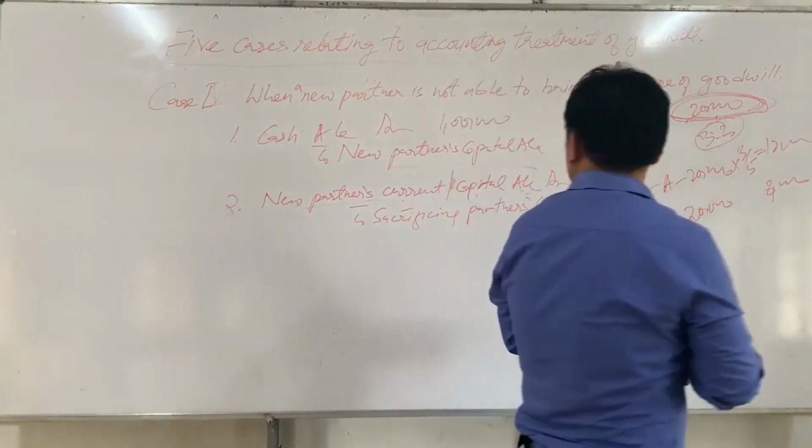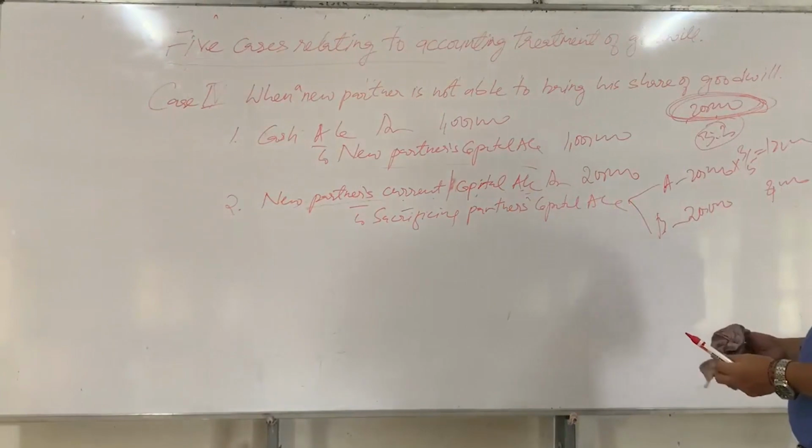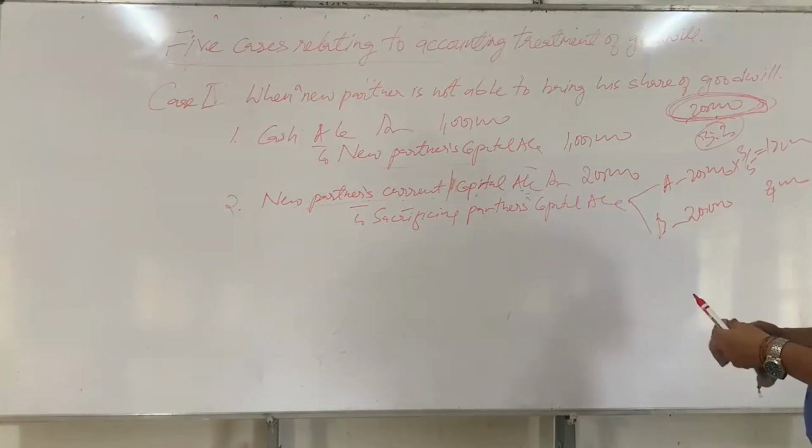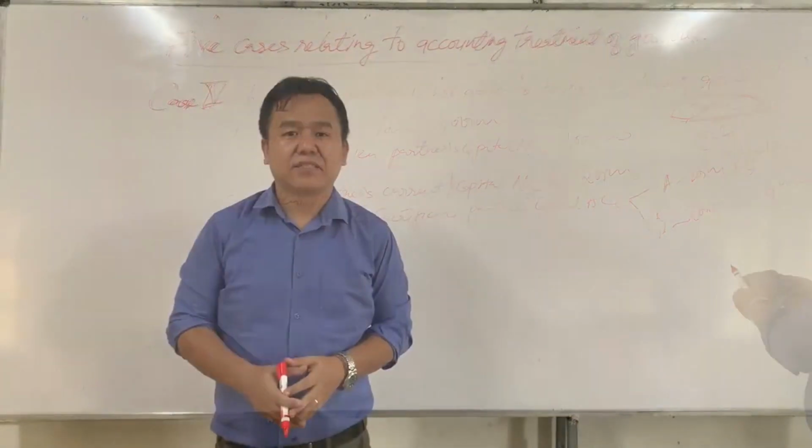Okay. Now we are going to do the fifth case, or the last case, relating to accounting treatment of goodwill.